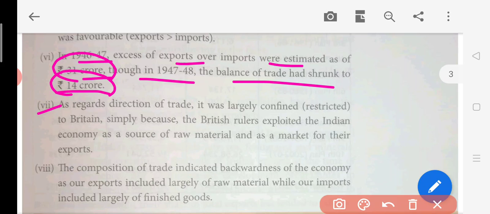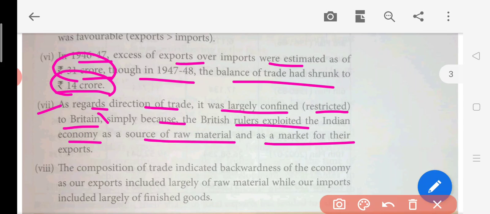Then the seventh point, as regards direction of the trade, it was largely confined to Britain. Our foreign trade was basically restricted to Britain, which means we were trading only with Britain and in very small quantities with other economies. Simply because the British rulers exploited the Indian economy as a source of raw material and as a market for their exports. So basically, we were completely exploited by the Britishers, who used our raw materials and also set up the market. This is how all this trade was restricted to Britain only.